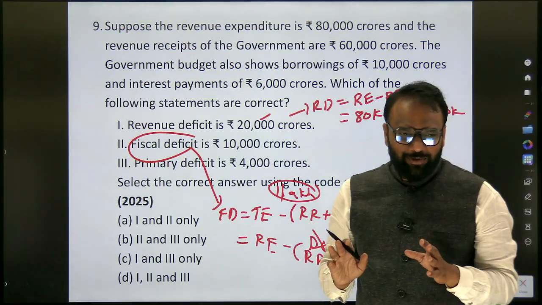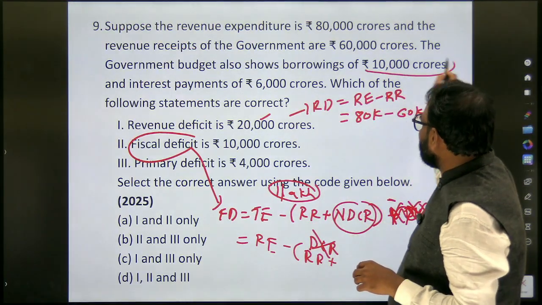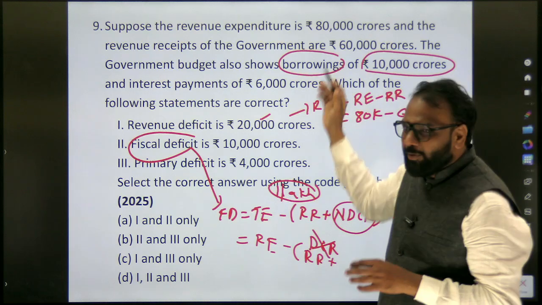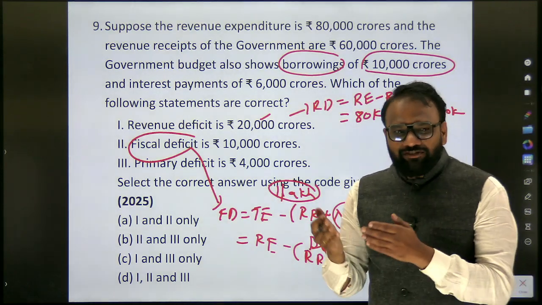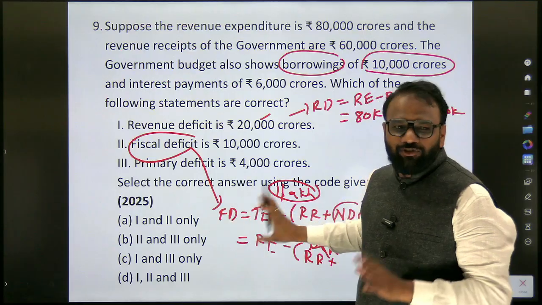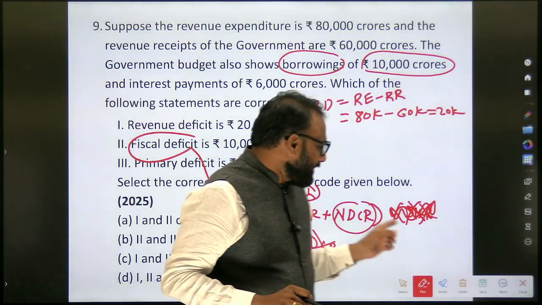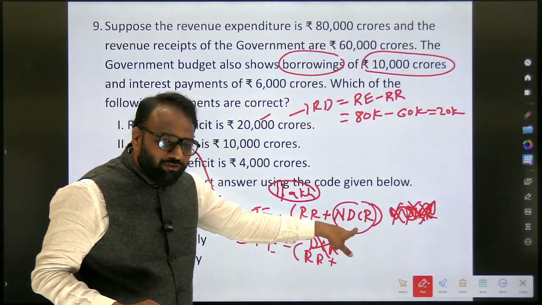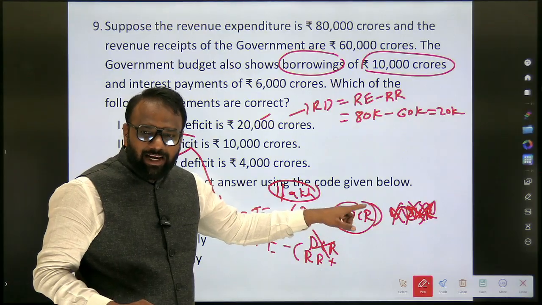Now here they are given 10,000 crores. What is this 10,000 crore? It's a borrowing. Fiscal deficit is equal to borrowing. See, whatever shortages you are getting, that itself you are going to borrow. So here we cannot calculate this, because they have not given the value of non-debt capital receipt, but directly they have given borrowing.